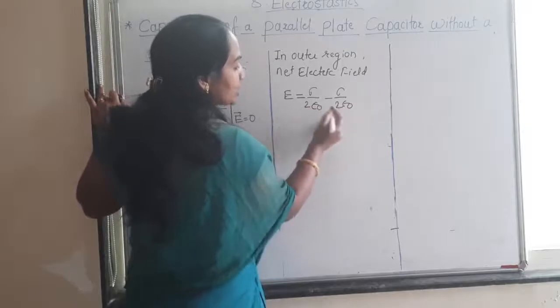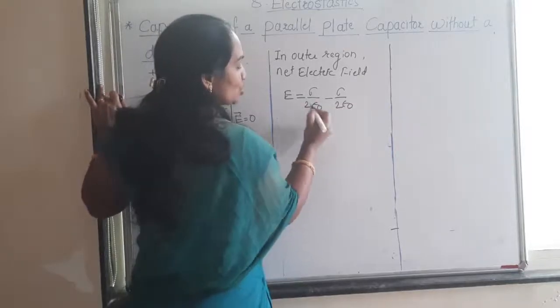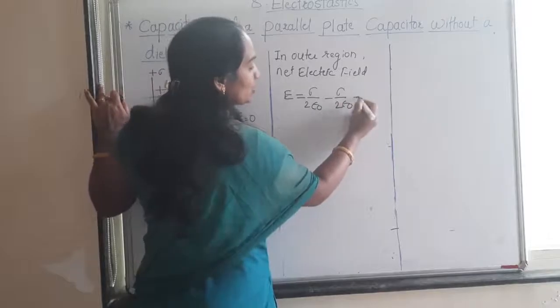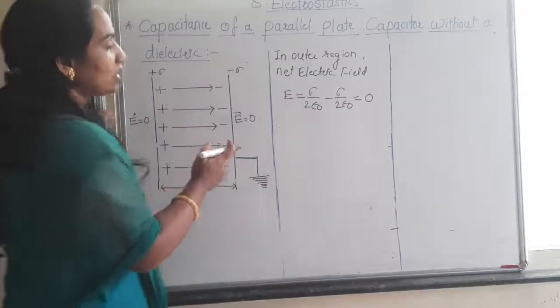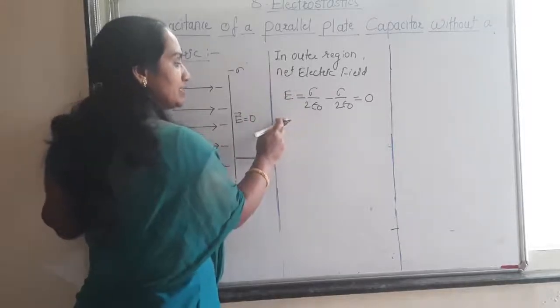Both values are the same but the sign is different, so the net electric field in the outer region is 0.